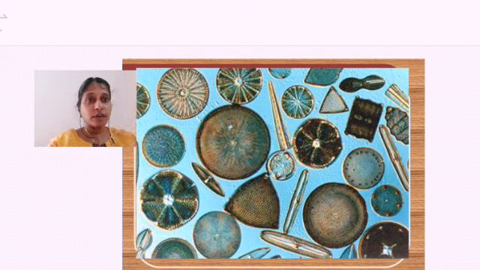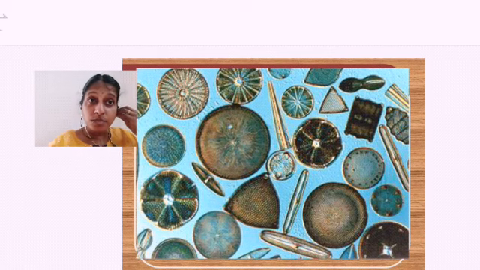Diatoms, when you see, you can find innumerable structures. Different varieties of diatoms are there. These diatoms are called the jewels of the plant kingdom, because you can find jewelry designs, and even fashion technology uses the structure of the diatoms for designing different types of dress materials and jewels.